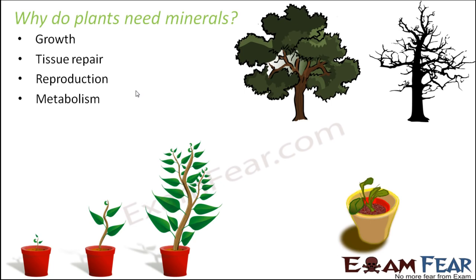So photosynthesis is nothing but utilizing carbon dioxide and the energy of sunlight, and then it prepares food in the form of sugar, and then that sugar is distributed throughout the plant body. But in order to make that photosynthesis possible, you need all these things. You need water, you need these minerals, because they also help in the process of photosynthesis. So minerals are absolutely needed by the plant for all the metabolic activities that happen inside the body of a plant.